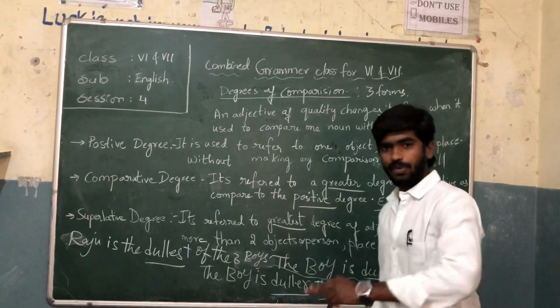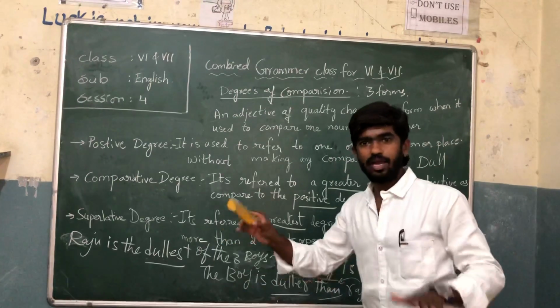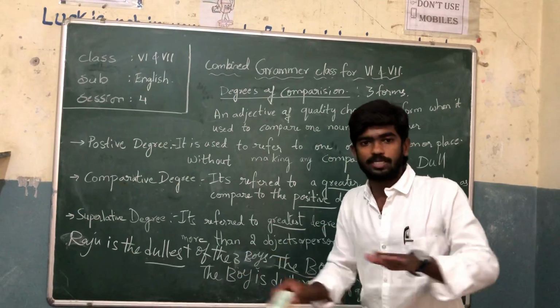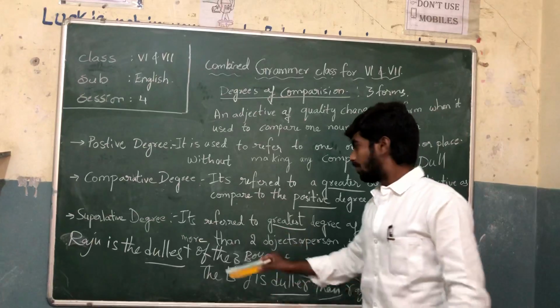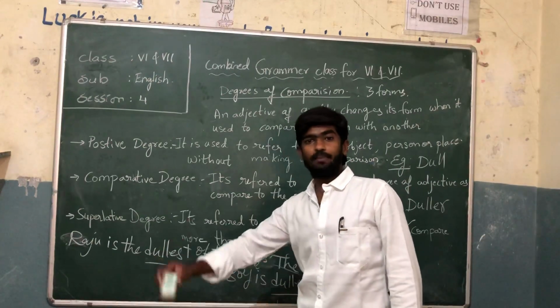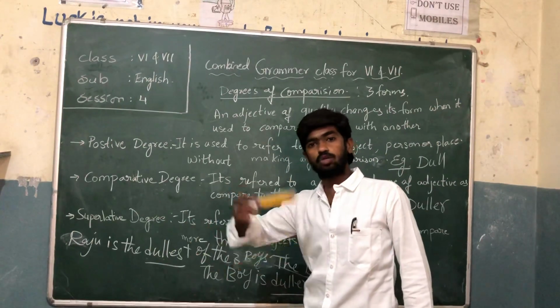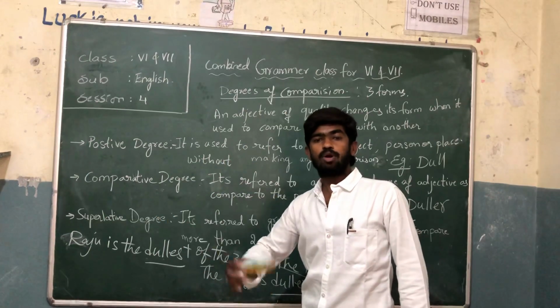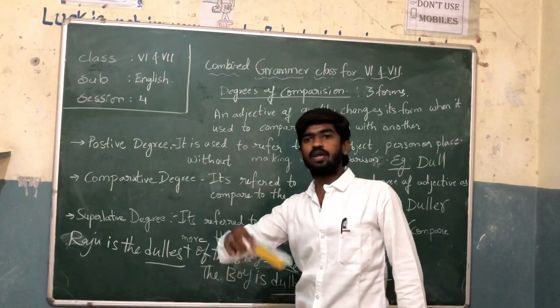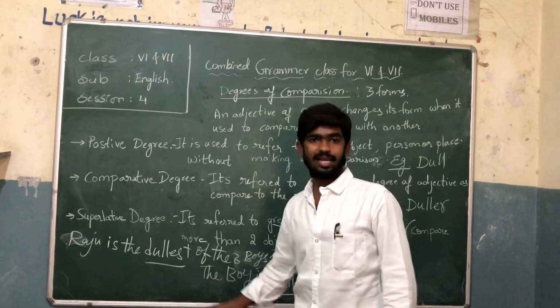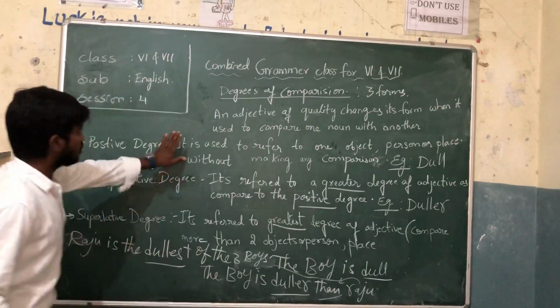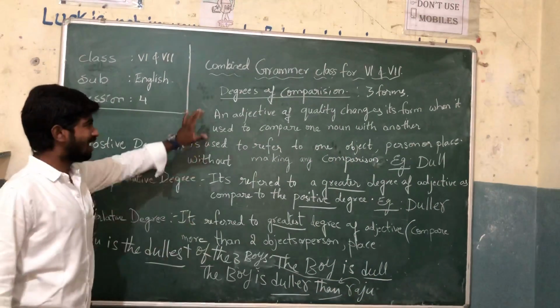In the second, we are comparing only two persons, how their quality is. But in the third example, we are comparing more than two persons or places or objects, how they are. Clear? Understood? So please note this down completely.